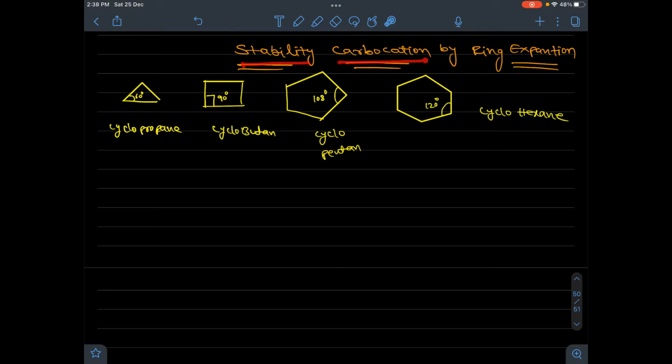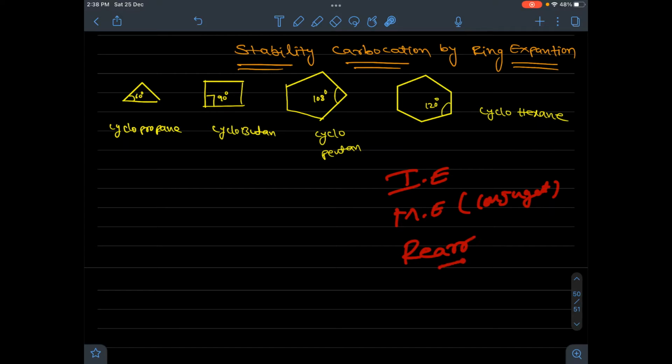Stability of carbocation by ring expansion. So in the previous topic we discussed stability of carbocation by inductive effect, stability of carbocation by mesomeric, that is by conjugation, and we discussed the stability of carbocation by rearrangement. Apart from these three methods, even carbocation gets stability by ring expansion. But the point is, why carbocation will undergo ring expansion is important.